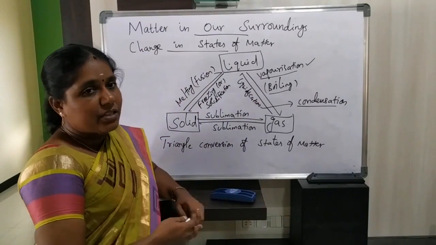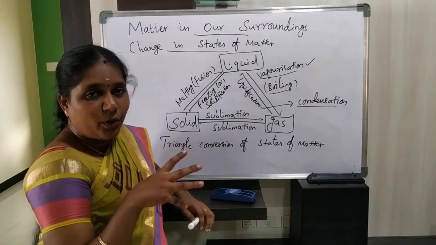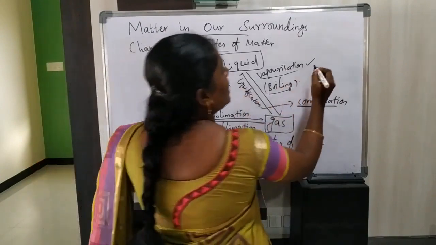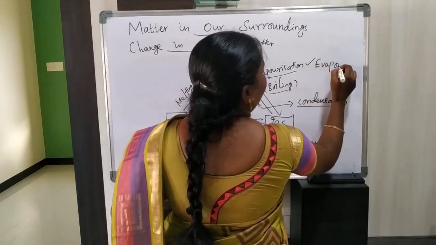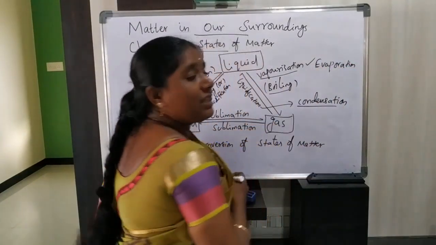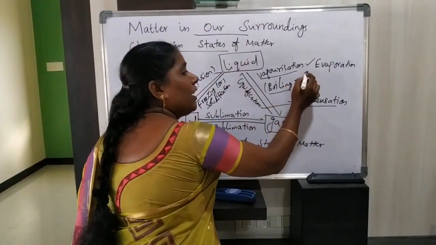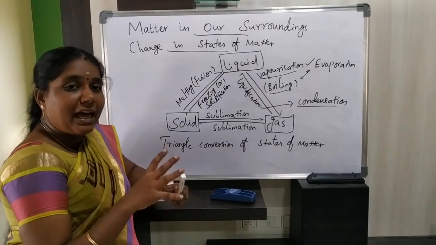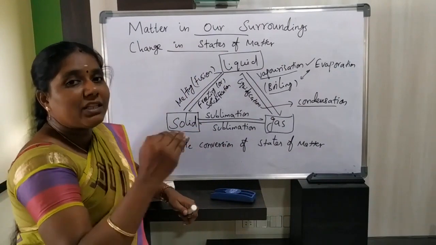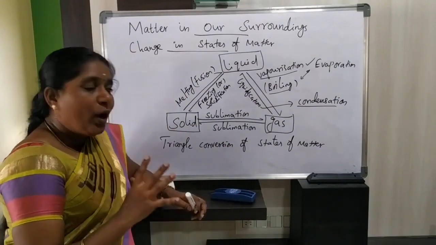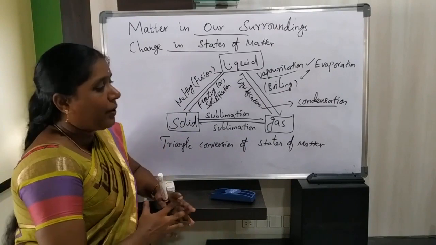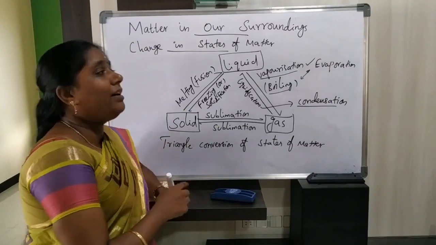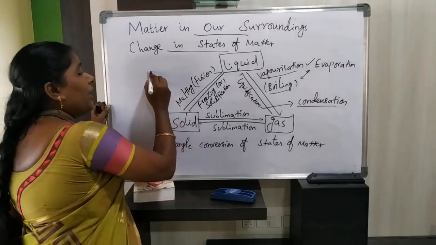So just now I asked you what the difference between vaporization and boiling is. Vaporization is also called evaporation. So what's the difference between evaporation and boiling? Evaporation or vaporization takes place at any temperature, even below its boiling point. But boiling takes place only at its boiling point. Do you know what the boiling point of water is? The boiling point of water is 100 degrees Celsius.